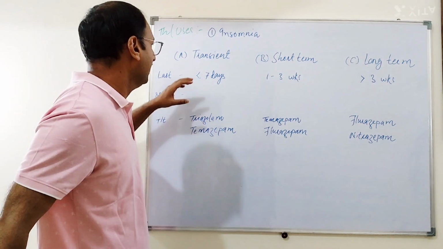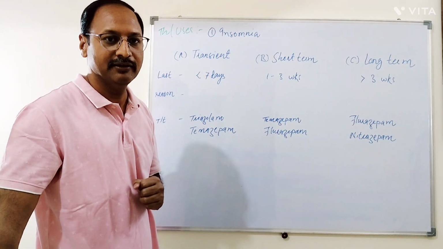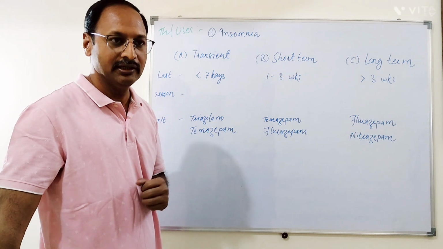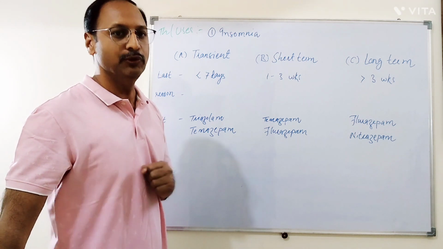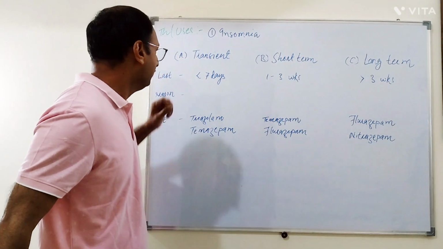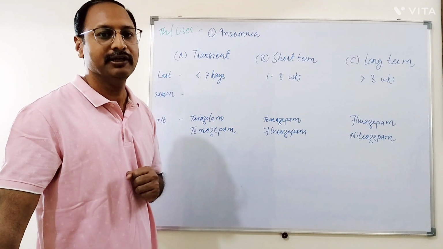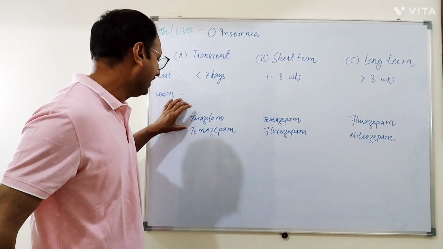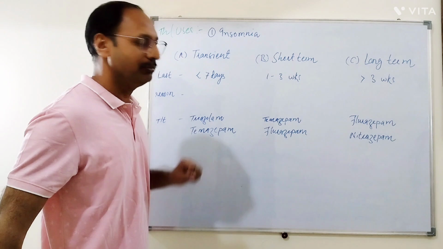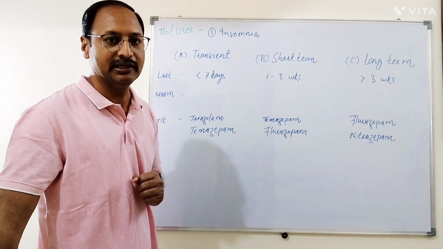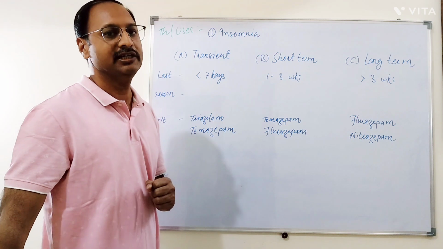The reason for transient insomnia is an unusual pattern of work, like an overnight train journey, shift work, or when you visit new places. For the treatment of transient insomnia, mostly we use short-acting benzodiazepines like triazolam and temazepam. These drugs should be administered intermittently, like on alternate days or thrice weekly.